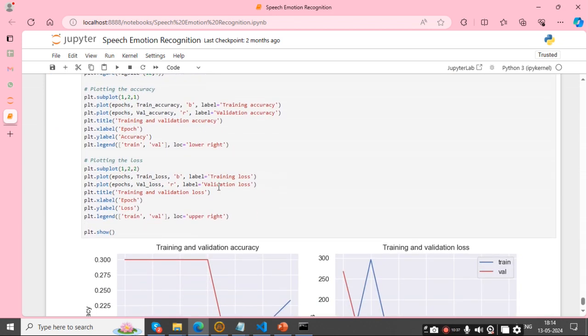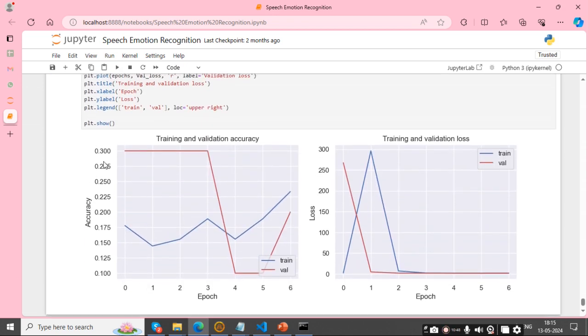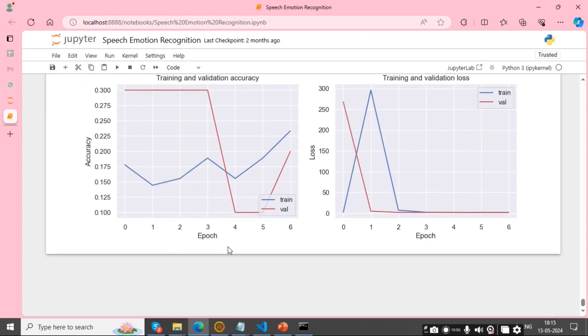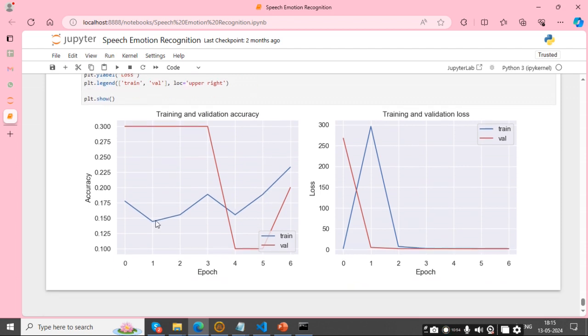And now I am showing our model's training accuracy and loss. Now I am plotting two graphs. The first graph is training and validation accuracy. Blue means train and the red line shows the validation.